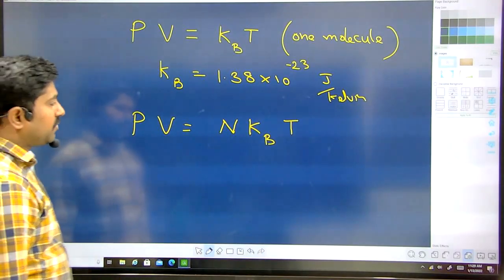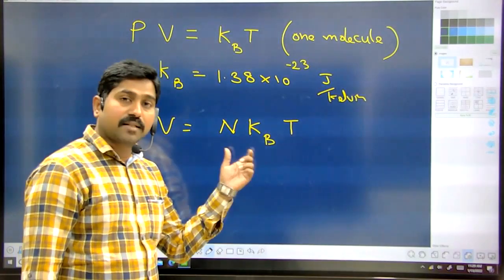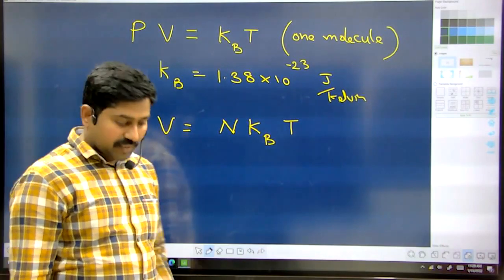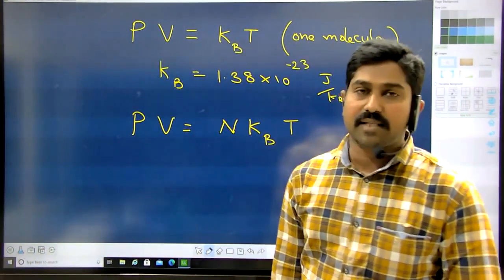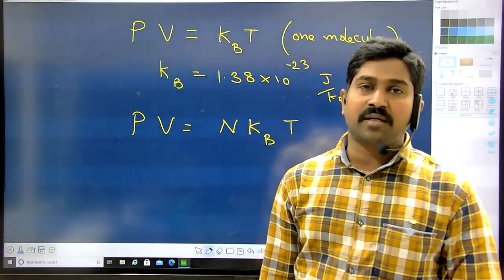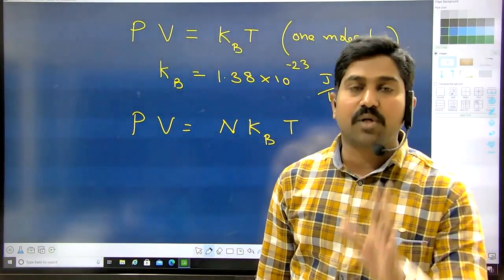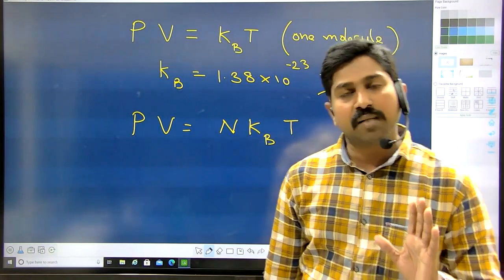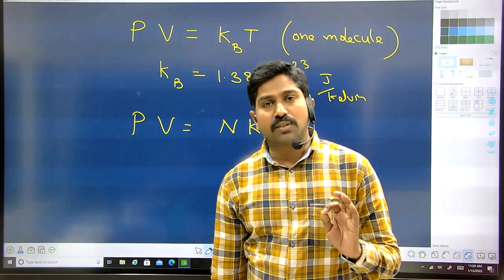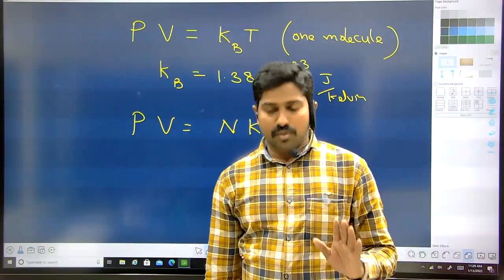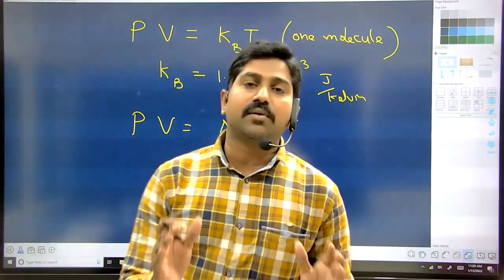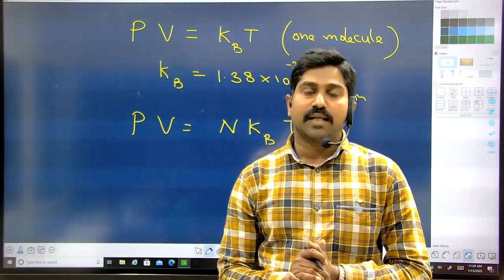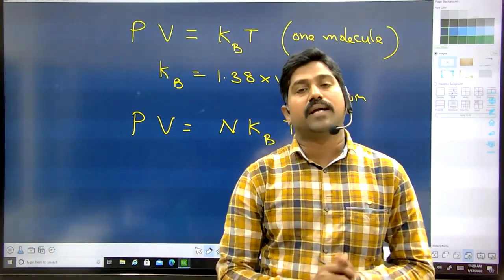But the same formula we can explain in other terms also. In the case of a gas, when we want to give the number of molecules, mostly we mention it in terms of the Avogadro number. What is the Avogadro number? 6.023 into 10 power 23. Whenever there are that many molecules in a gas, that is said to be 1 mole of gas.